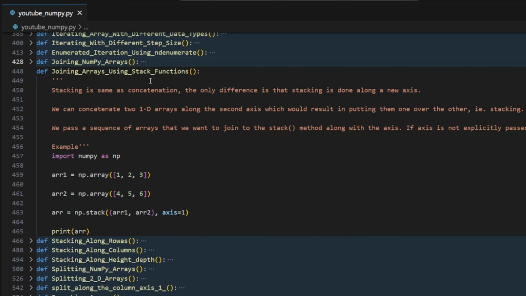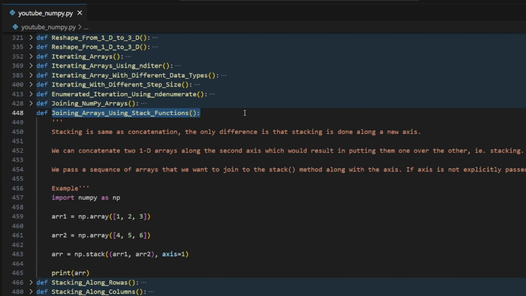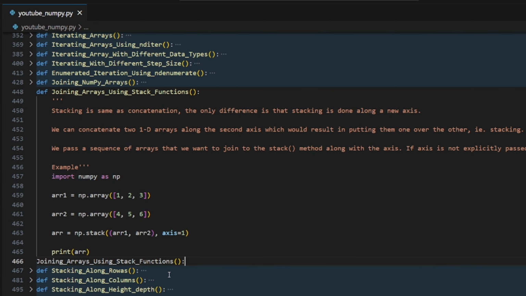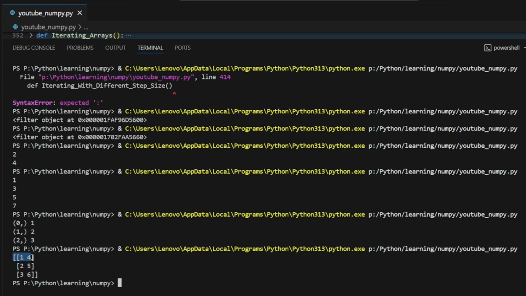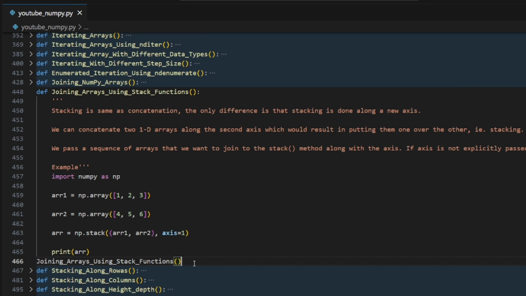Next, joining arrays using the stack function. The stack function gives flexibility for making a custom axis, not the default one. We pass a sequence of arrays that we want to join to the stack method along with the axis. Here they mentioned the axis. Let's simply run this because it's new. We don't use that with a list. So here we are having a dimension, right? What is that? Can you remember that? A into B. What is that? Okay, the max one.